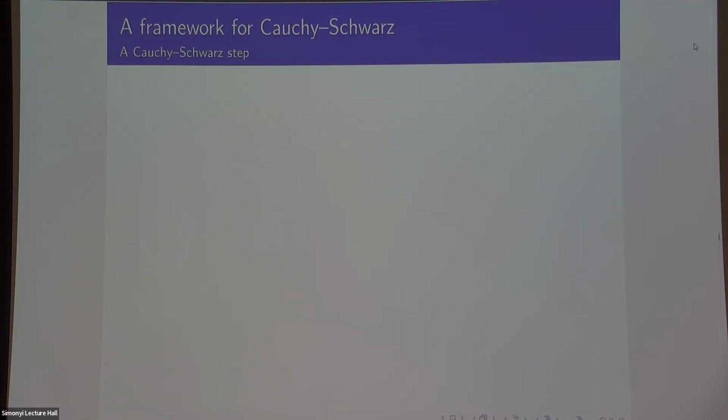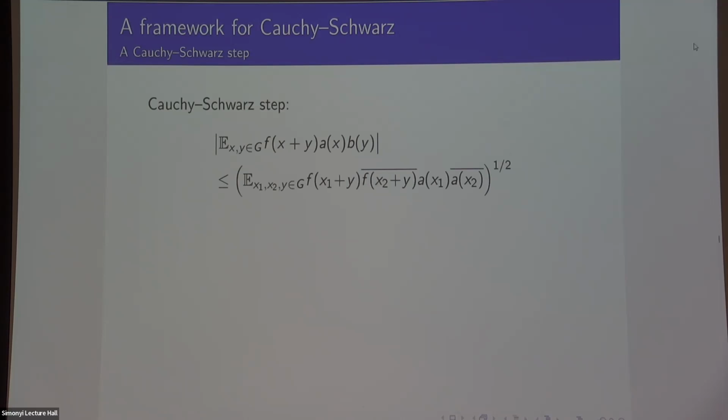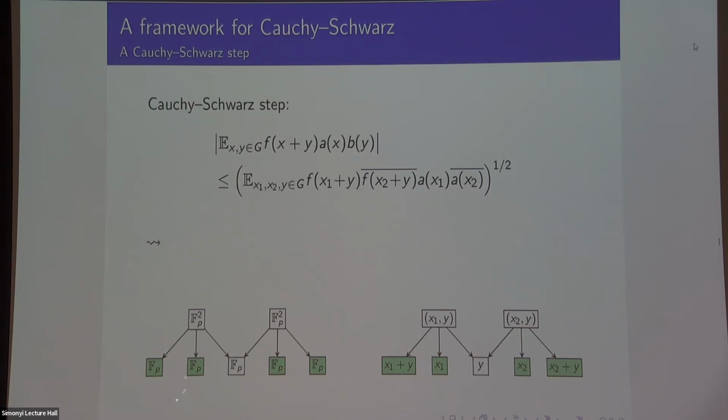What does it look like to do Cauchy Schwarz in this framework? Here's an example of a Cauchy Schwarz argument. I start off with this thing on the left-hand side and I Cauchy Schwarz out b, and then I get some rubbish. What does that look like? It's the same as saying take two copies of this diagram and join them together, where the place I join them is the thing I Cauchy Schwarz out. In this case, it would be b of y, and I've gotten rid of b of y here. So this vertex stops being green because I've gotten rid of b, it's no longer in the picture. And these two copies means two copies of this whole variable set up, but with the condition that they have to be equal on the overlap, where they join up.